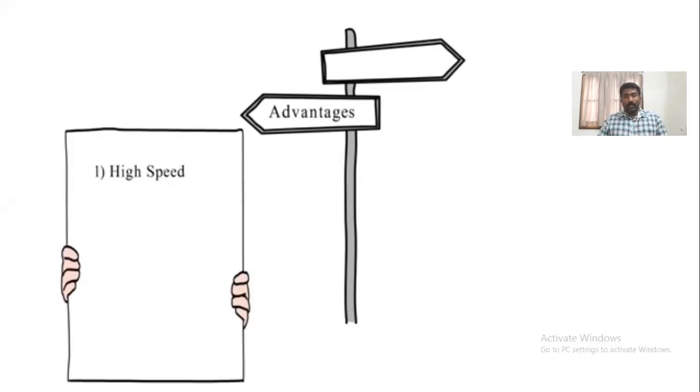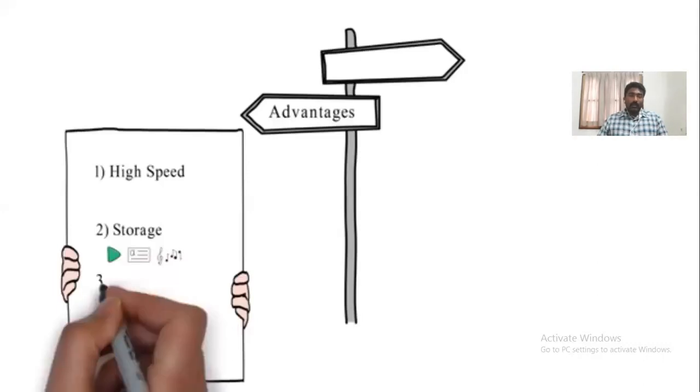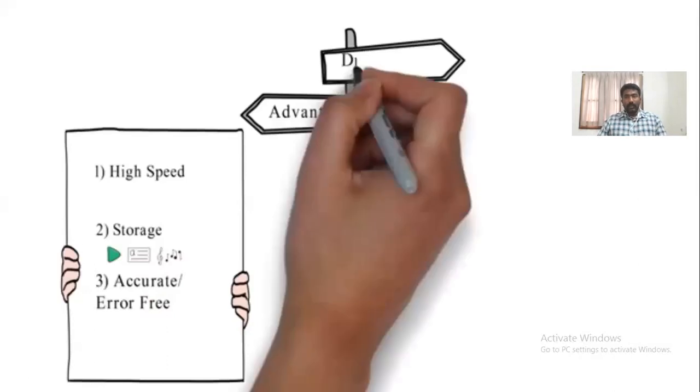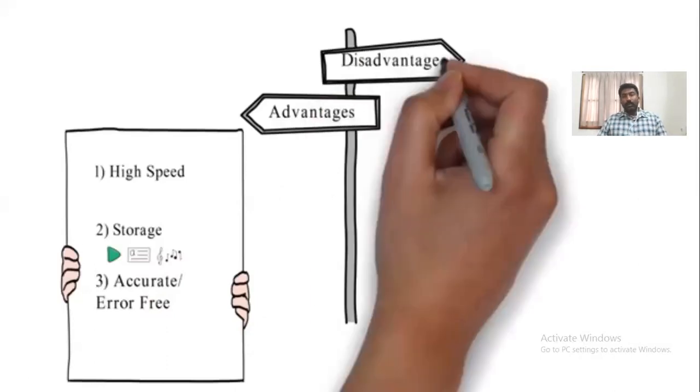Coming to the other advantage, the other advantage is storage. So what is called storage? Storage in the sense of storing all the data which is related to the operations or the set of actions to be performed in the computer. This storage of data can be in the form of a multimedia component, a textual component, or any audio video format. So all this type of data can be stored in a computer. And the third advantage is accuracy and error-freeness. So what is called accuracy? Accuracy in the sense of doing the operations in an accurate way as well as in an error-free way. So once a computer is given some instruction and it is going to execute the instruction, it can have error-free operations.